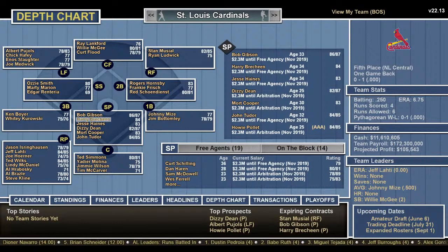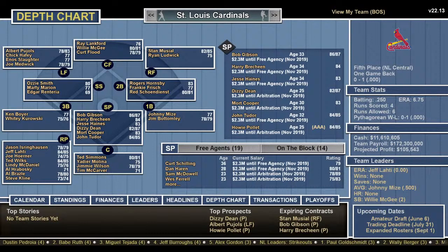Gibson, Harry Breechen, Jesse Haines, Dizzy Dean, Mort Cooper, and John Tudor. Dizzy Dean, Albert Pujols, and Howie Pollet, top prospects. Again, the rosters, you can move who you want. Relief pitchers: Jason Isringhausen, used to be a Met, Jeff Lahti, Joe Hoerner, Ted Wilks, Lindy McDaniel, Al Hrabosky, the Mad Hungarian, Al Brazle, and Steve Kline.